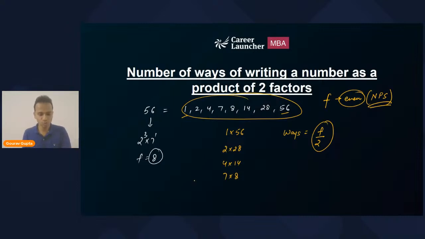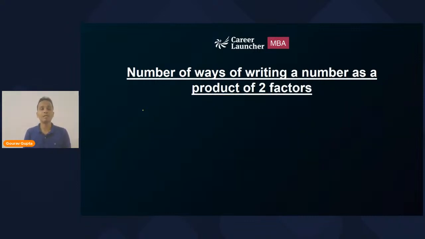So good. I can see a response from a lot of you. I loved that. So for a non-perfect square, the number of ways will be the number of factors divided by 2. Right? Now, what will happen if a number is a perfect square?